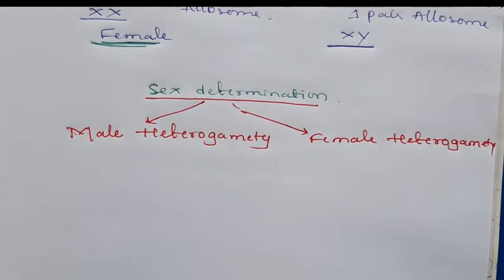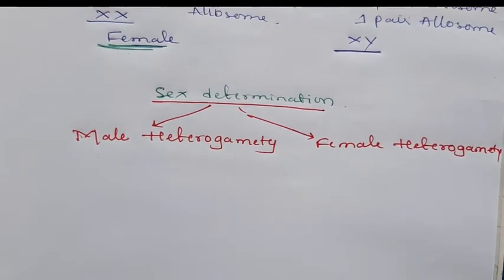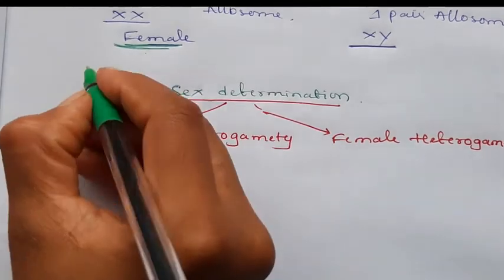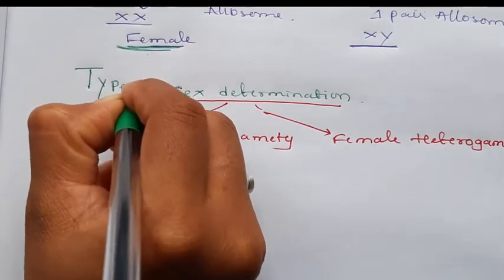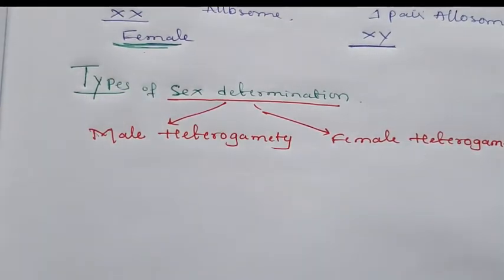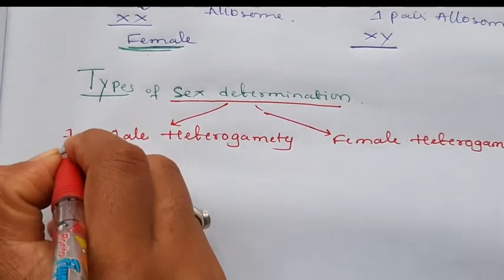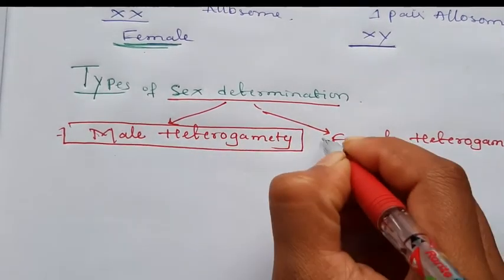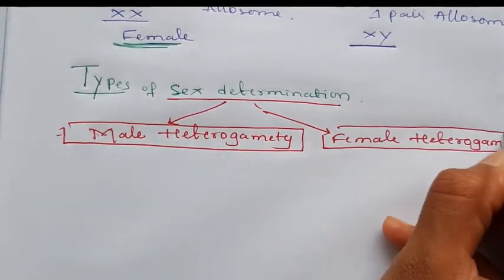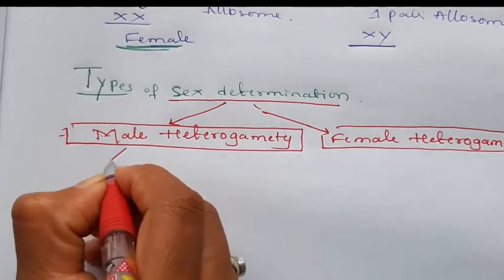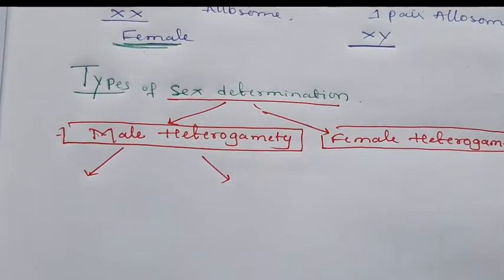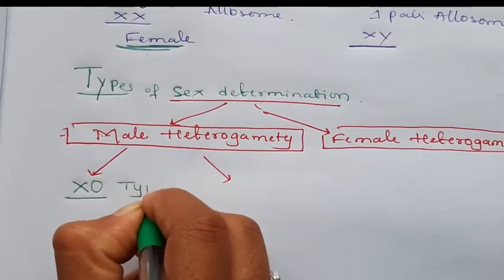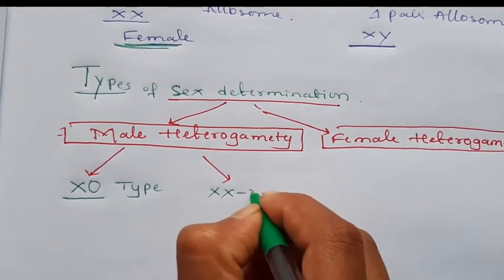Okay. Here I will write, these are the types of sex determination. The first one is male heterogamety and the second one is female heterogamety. In male heterogamety we can discuss the XO type and the XX-XY type.